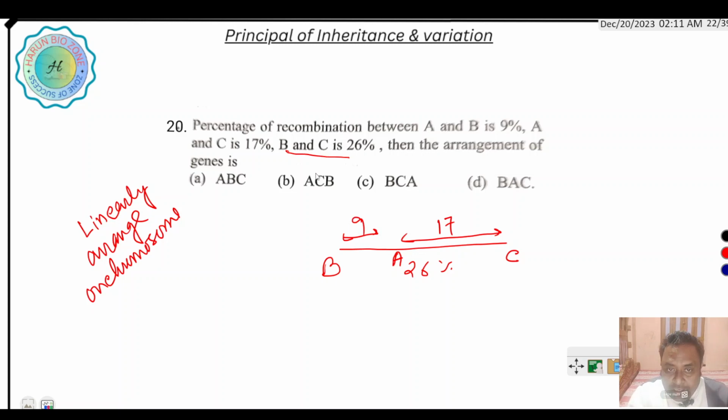So the right arrangement of the genes is B, A and C, that is D is the correct option.